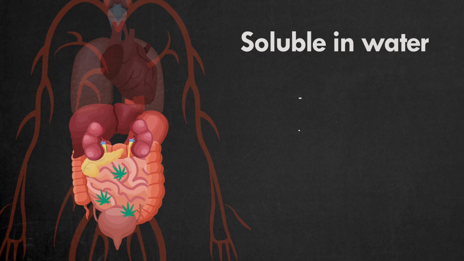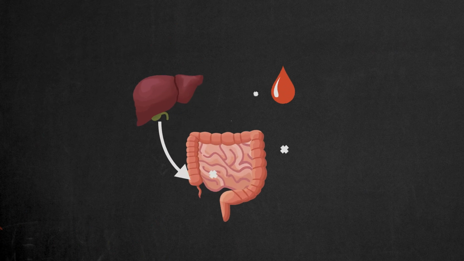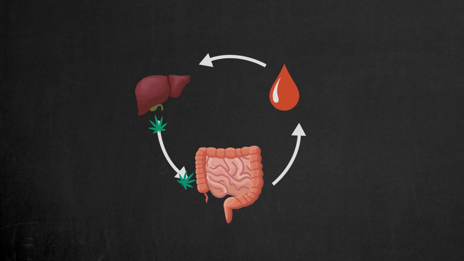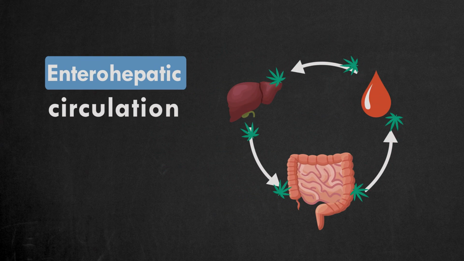Afterwards, they're dissolved in the bile and water and excreted with the urine and feces. In the intestines, bacterial enzymes remove glucuronide from most of the THC metabolites. These metabolites are then reabsorbed back into the blood, where they can begin the entire cycle over again. This process is called enterohepatic circulation.